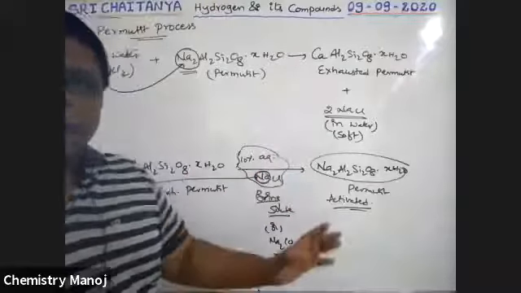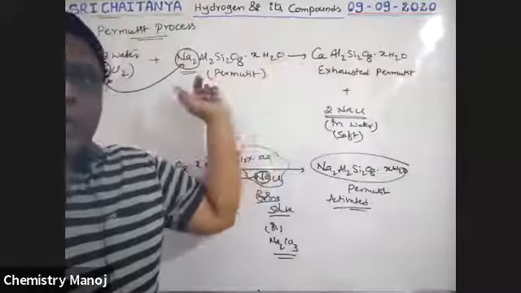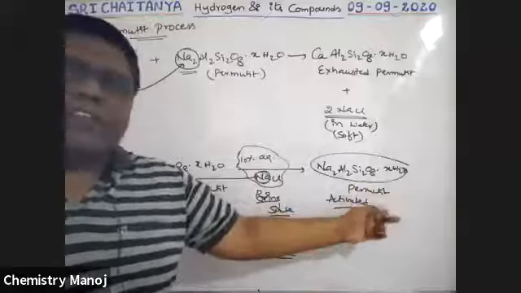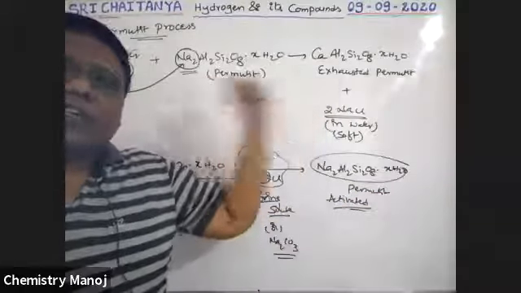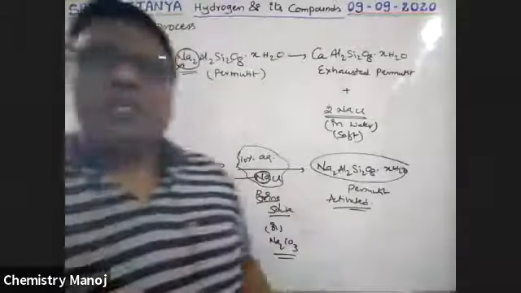Okay. So here cations are exchanged. The sodium ion is replaced with the calcium ion, and now the calcium ion is replaced with the sodium ion. So this is activated permutit. This is reused for converting that hard water into soft water. It is the way to convert hard water into soft water, boys.